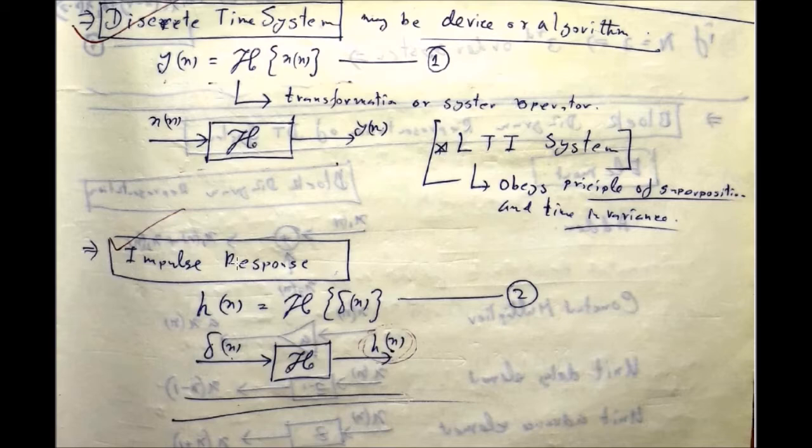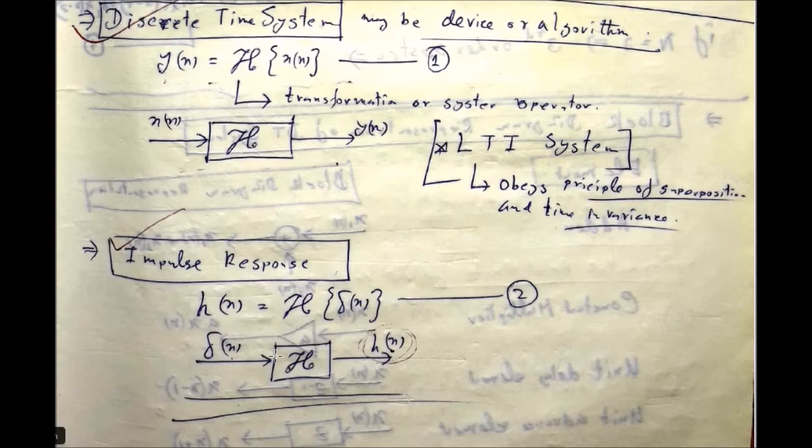Next is the impulse response. Now, what is the impulse response of a system? It is a very important parameter because if you know the impulse response of any system, then for any arbitrary input, you can simply predict the output, or calculate what will be the output of that system for that specific arbitrary input signal. So actually, the impulse response is the characteristic of any system.